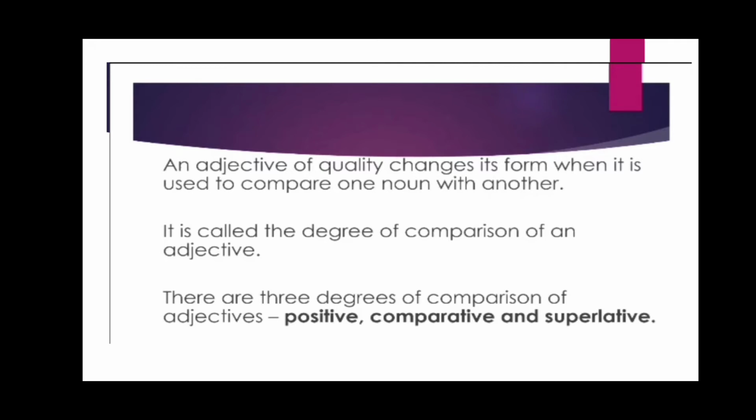We use adjectives to compare a person or a thing. किसे compare करते हैं? A person or a thing. When we make them compare, we use adjectives of different degrees. Now there are 3 degrees of comparison of adjective: positive degree, comparative degree and superlative degree. One by one we will continue.